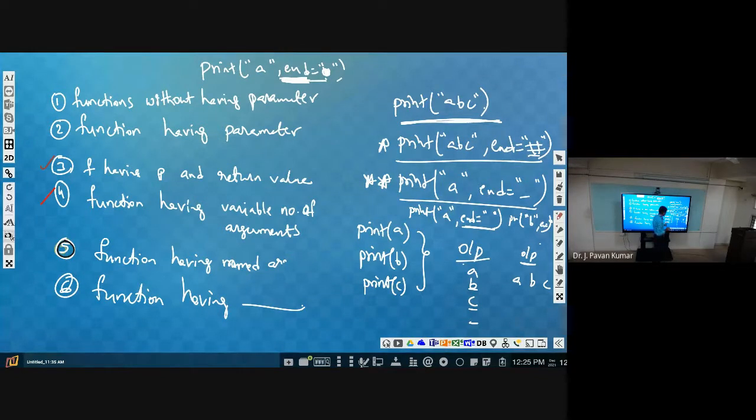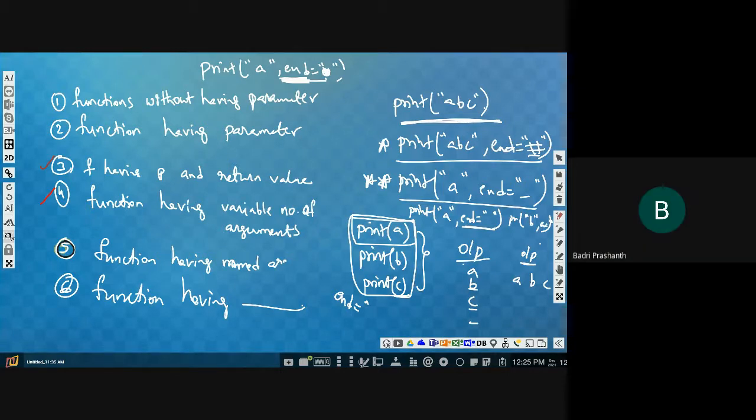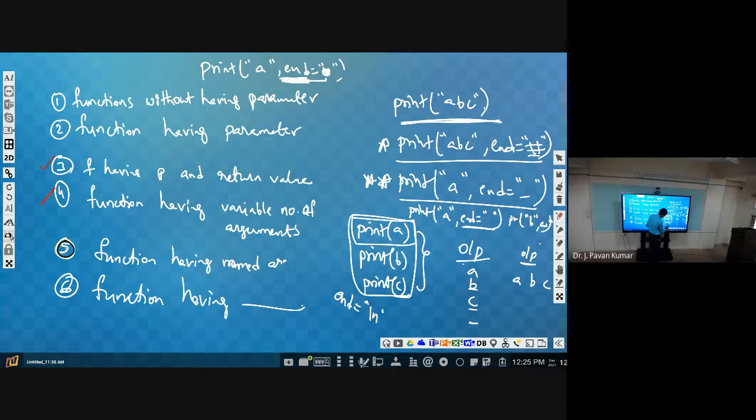But now the question is, if you don't specify this, what will be the end value? If you don't specify anything, like in these three where we haven't specified what end is, what will be the end value? Slash n, right?